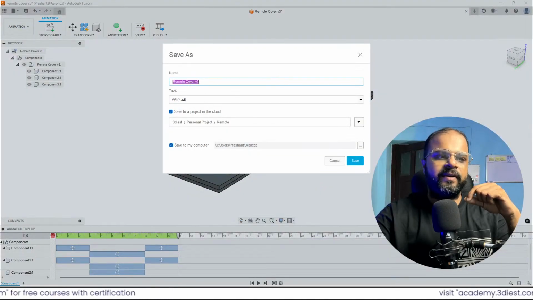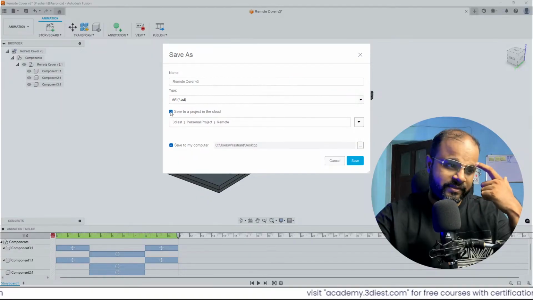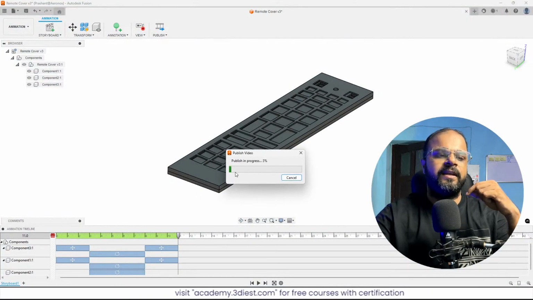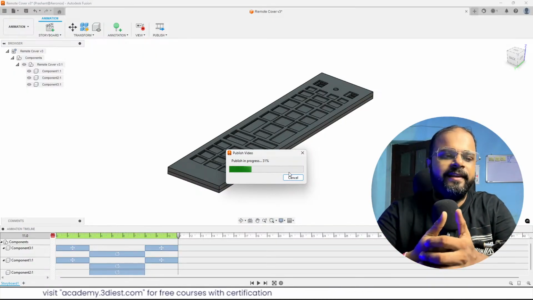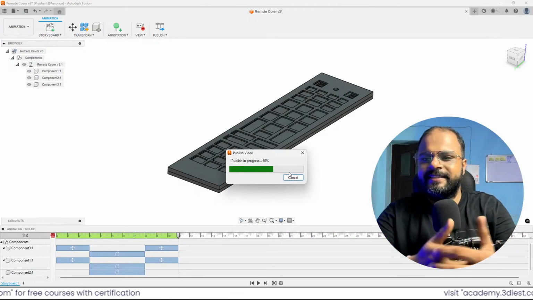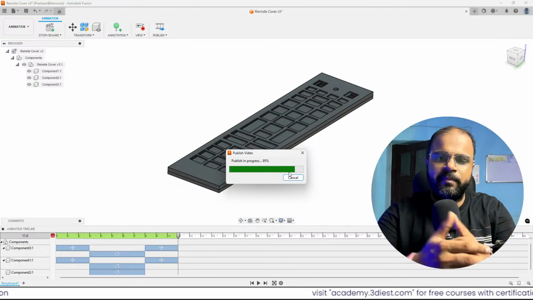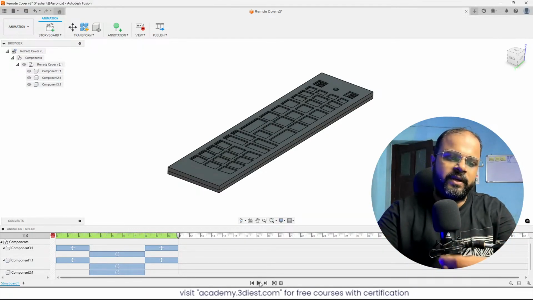and then I have to define the file name and the location where I want to save. So I just want to save it onto my desktop. I will click on save, and here you can see the video is getting exported as a video file that we just created inside Autodesk Fusion 360. It's a simple animation of our product that is getting exploded and reassembled while also showing the 360 view of our product. Here you can see like this,